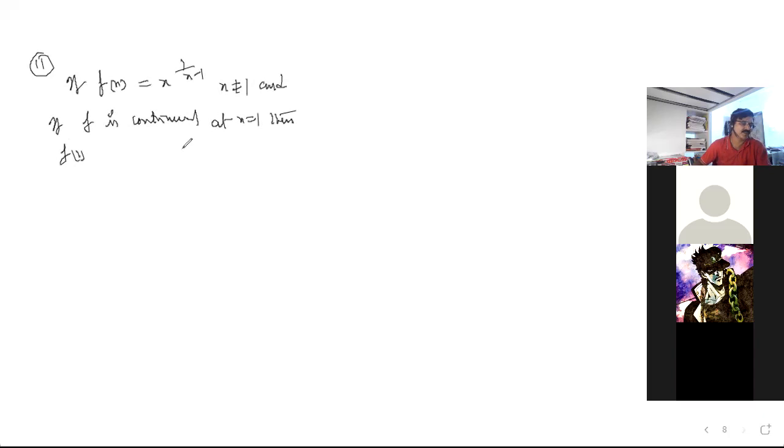What is f of 1, sir? Shall I write like this? F of 1 is equal to limit x extends to 1, x to the power of 1 by x minus 1.